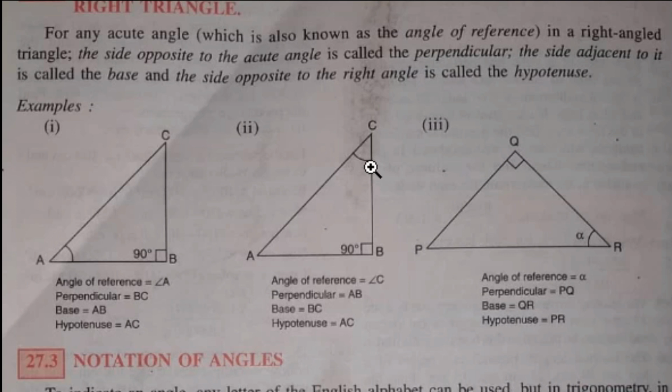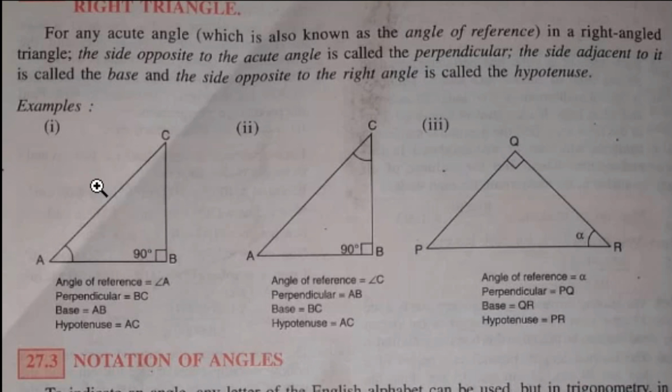But if your angle of reference is angle C, then it will change. If the angle of reference is C, your perpendicular is AB, and base is BC. Then sine will be perpendicular by hypotenuse, AB by AC.